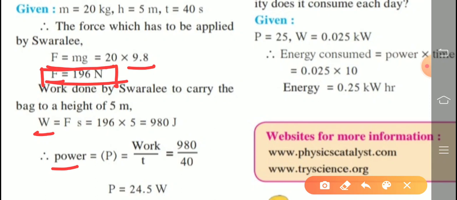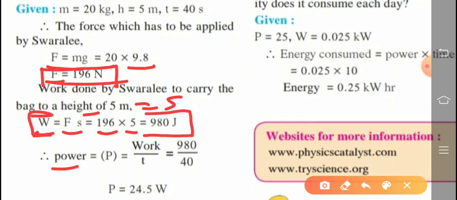Now work done by Swarali to carry the bag to a height of 5 meter. So work done is equal to force into displacement. So force is what we calculated above, 196 Newton, and height is nothing but 5 meter. Height means nothing but vertical displacement, that is the value of s. So 196 multiplied by 5, so we are getting the answer of work done W is equal to 980 joule.